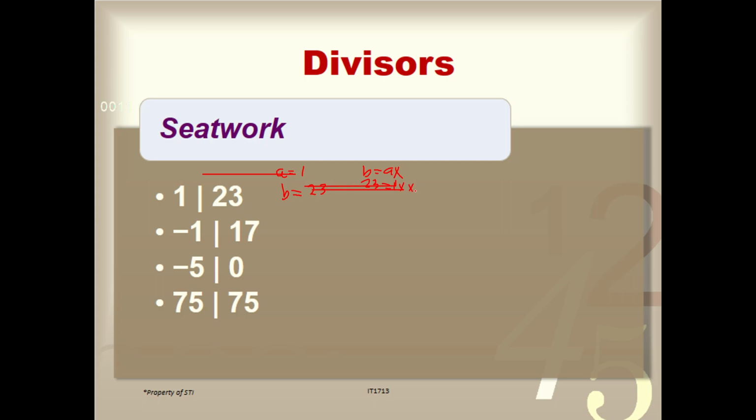So x is equal to 23. Meaning, it is true that 1 can divide our number 23 into equal parts. So 23 is divisible by 1.